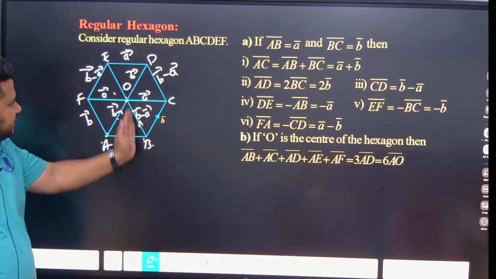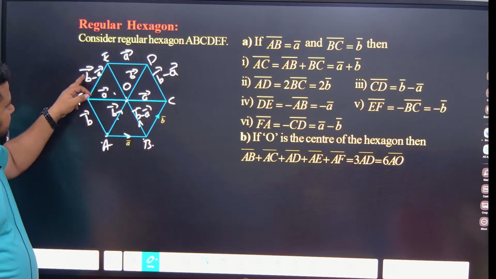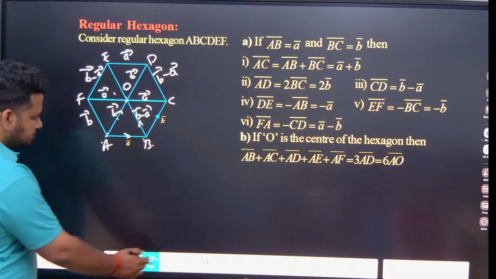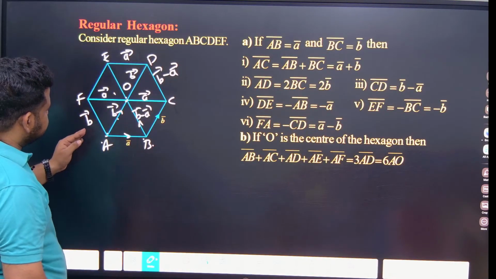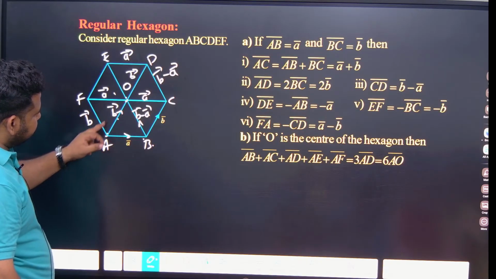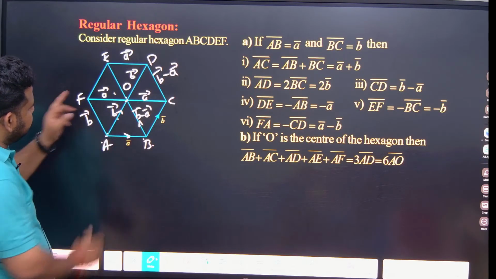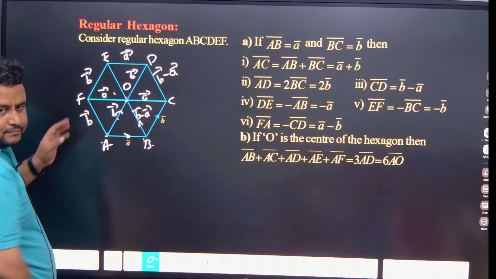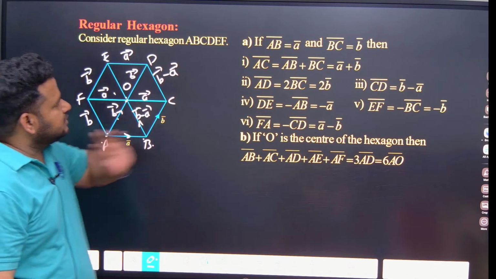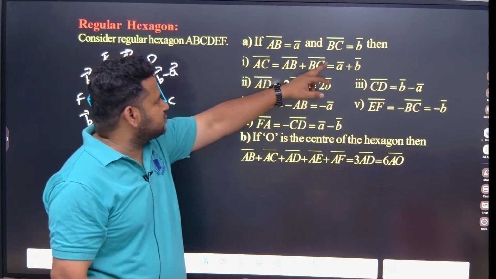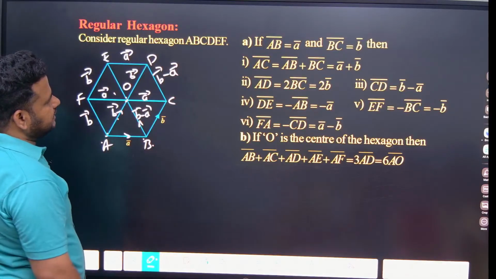Now, if I am taking like this, now I have to look at this one. We got this one like this. This will be B, means this will also be B. This is correct. Now, everything else is correct. Now, look at this. If vector AB is equal to A, vector BC is equal to B, then AC. They are talking about AC.